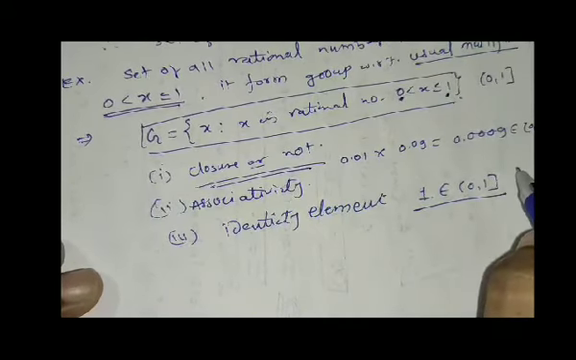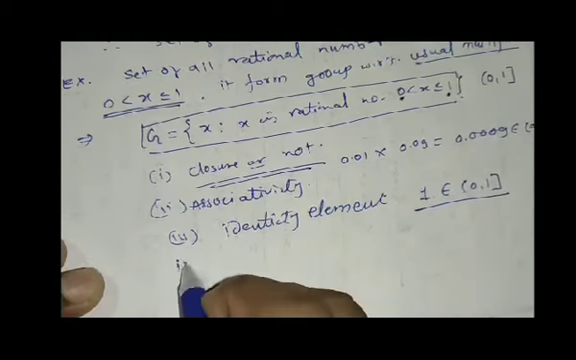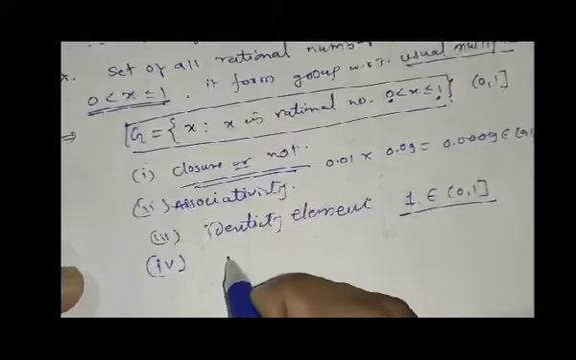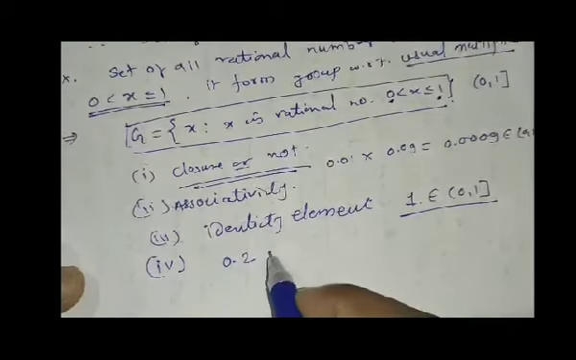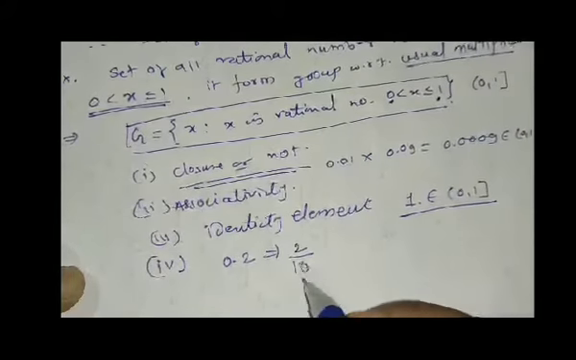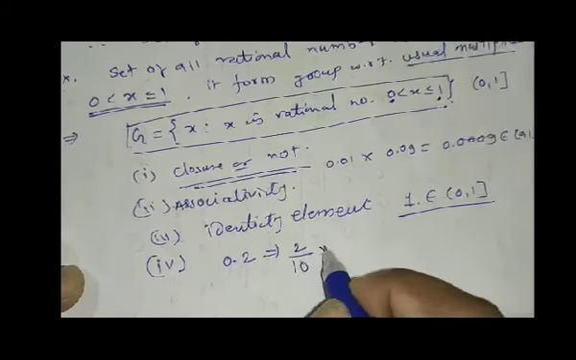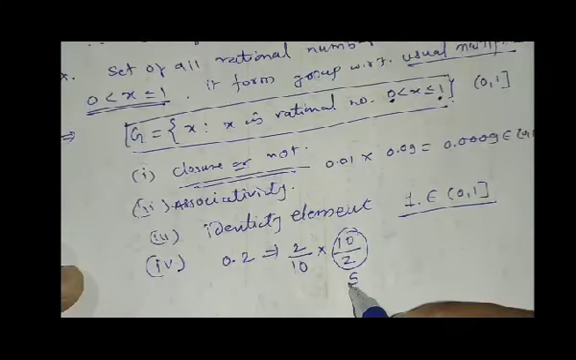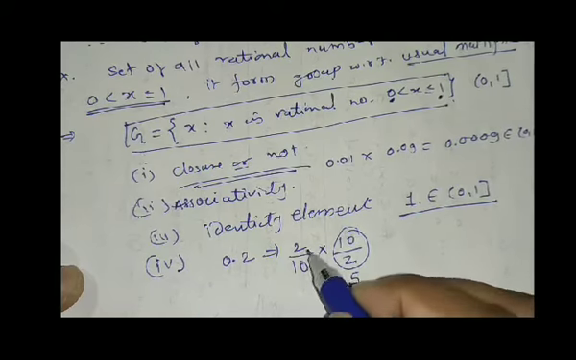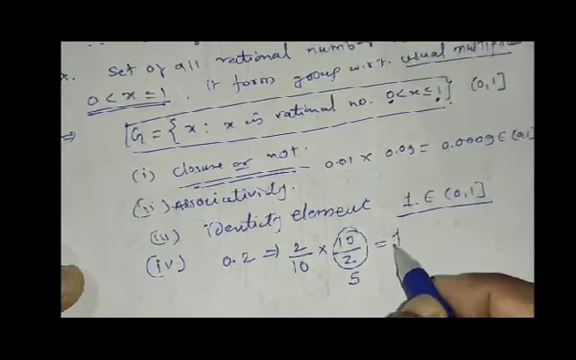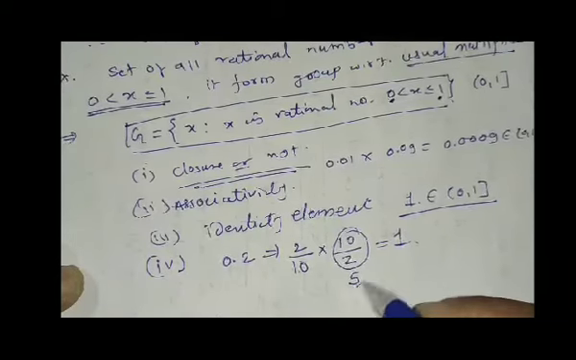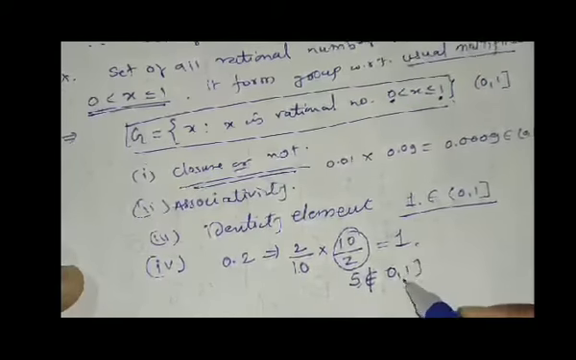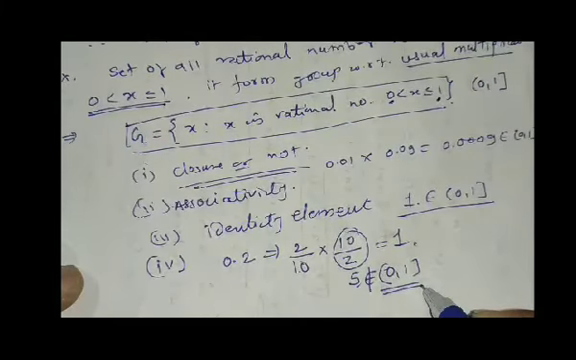Now what about the inverse? Now we discuss the last point, that means the last postulate, inverse. If we choose 0.2, now 0.2 means 2 by 10. So the inverse of 2 by 10 is 10 by 2. And what is 10 by 2? 10 by 2 is 5. Is it right? Because 2 by 10 into 10 by 2 is equal to 1. That means 2 by 10 into 5 is 1. But this 5 does not belong to the interval (0,1].